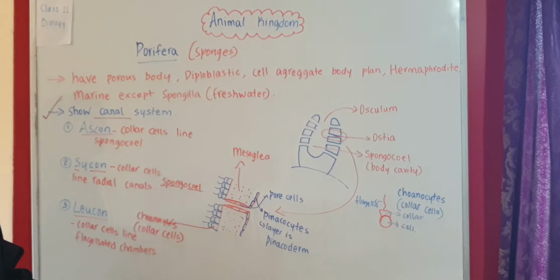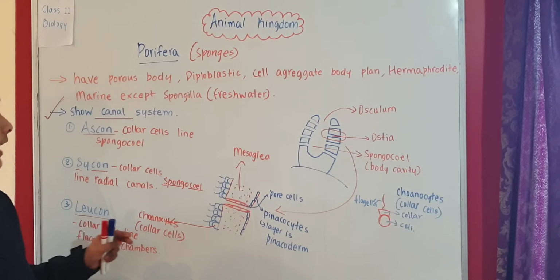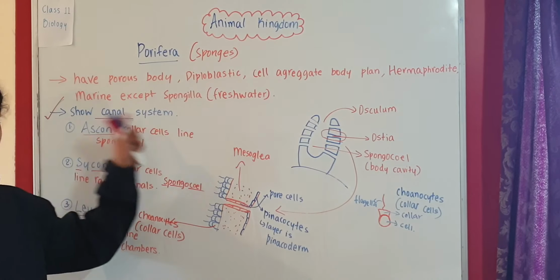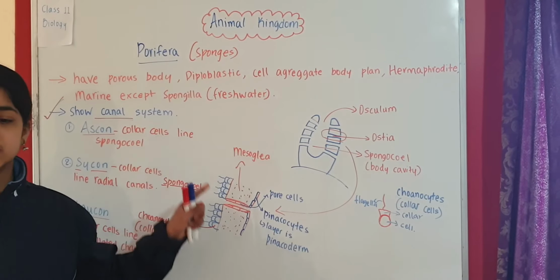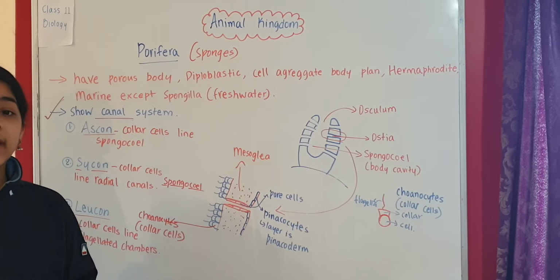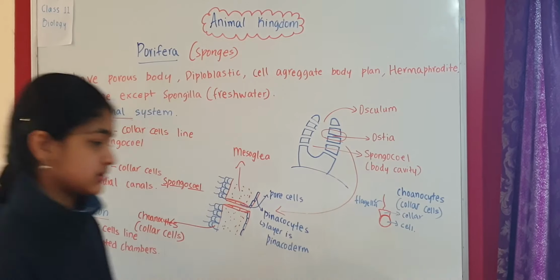So this is about the structure of the sponge, the three types of canal system and some general characteristics of sponges. Now we are going to talk about the endoskeleton in case of sponges.